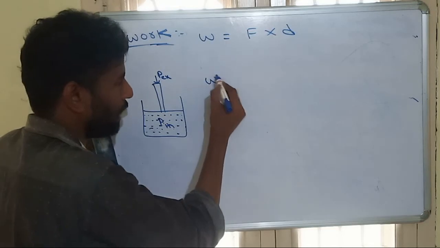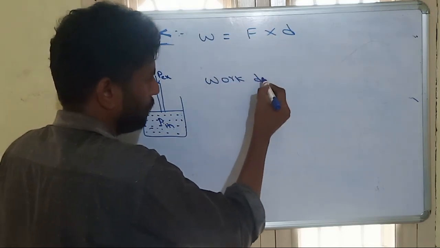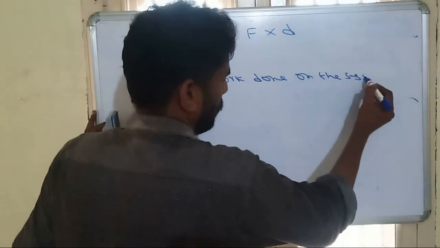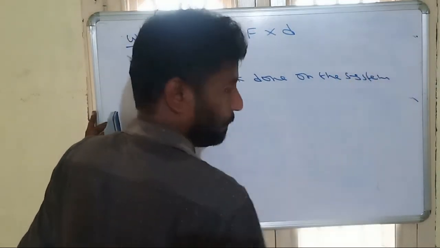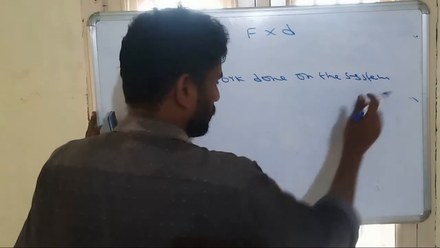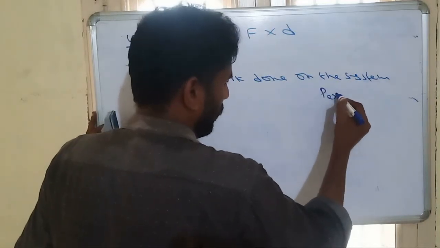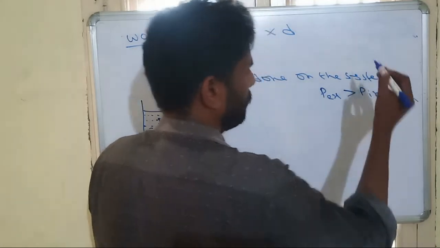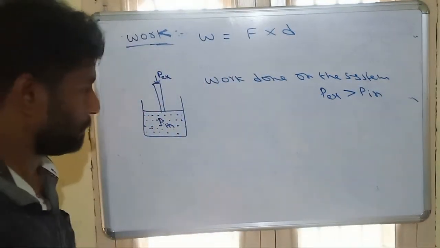So work is of two types. One is the work done on the system. Work done on the system is always applicable when external pressure is greater than internal pressure.